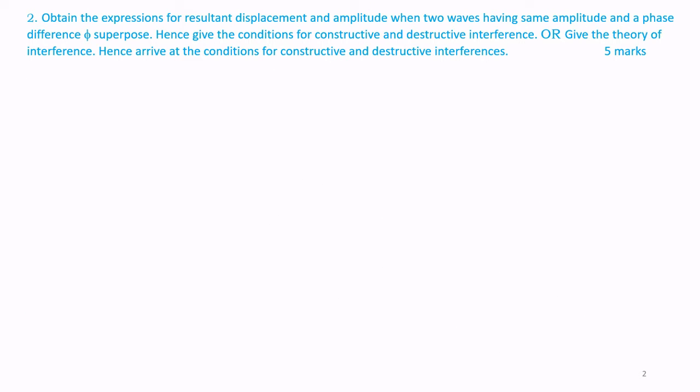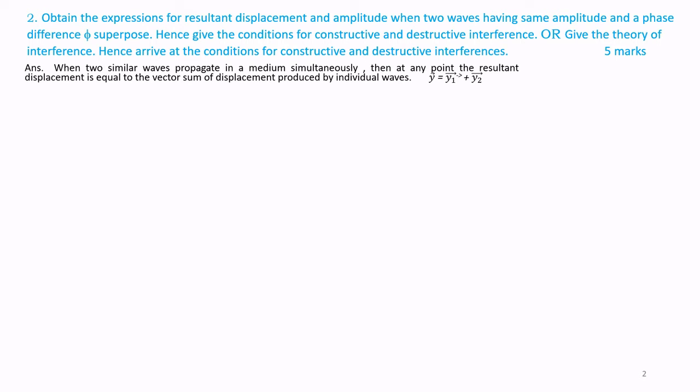Question number 2. Derive the expressions for resultant displacement and amplitude when two waves having the same amplitude and same phase difference superpose. Hence, give the conditions for constructive and destructive interference. Or the question can also be asked like, give the theory of interference, hence arrive at the conditions for constructive and destructive interferences. This is a 5-mark question.